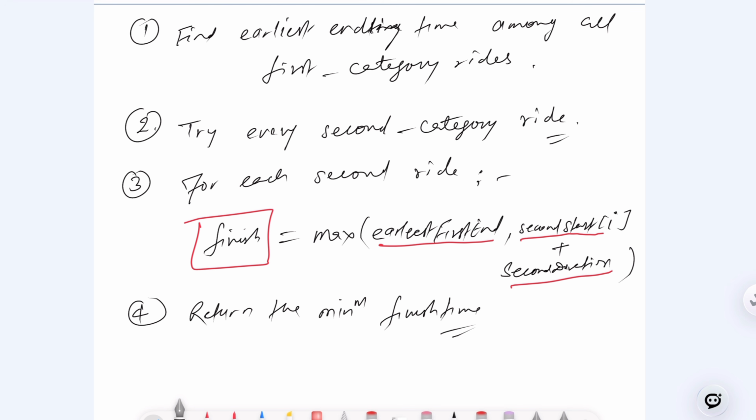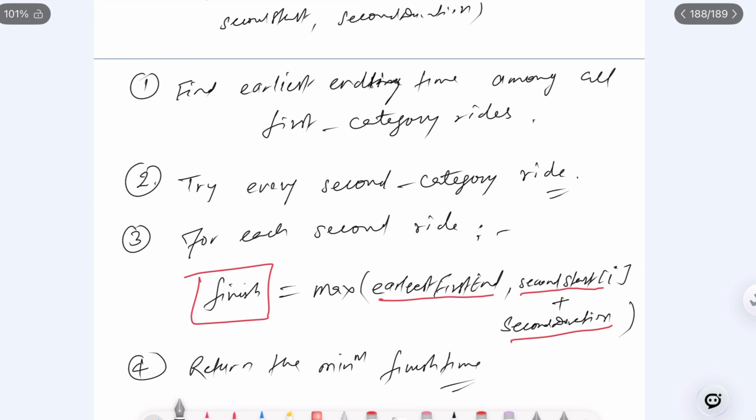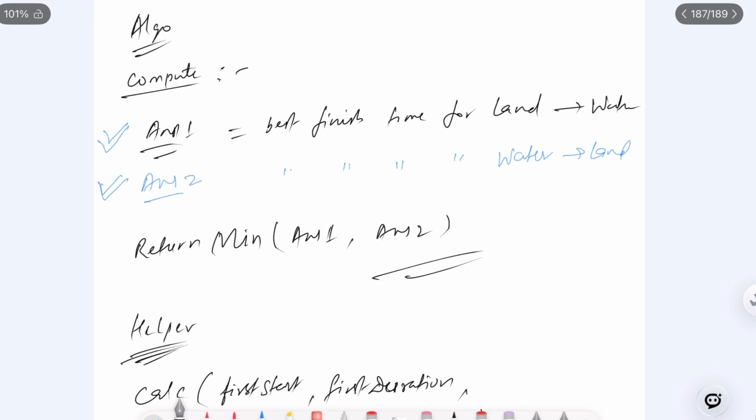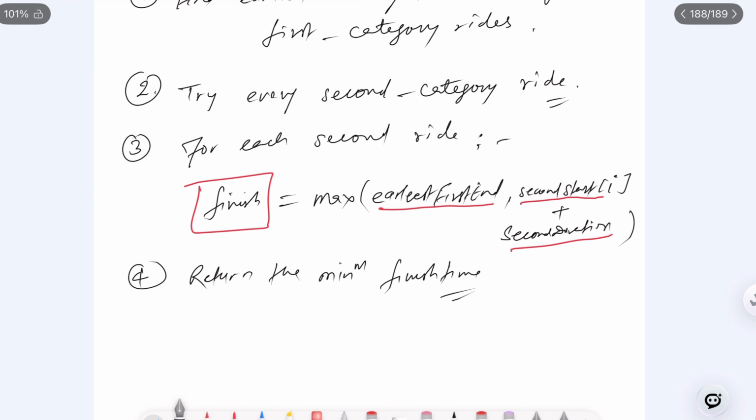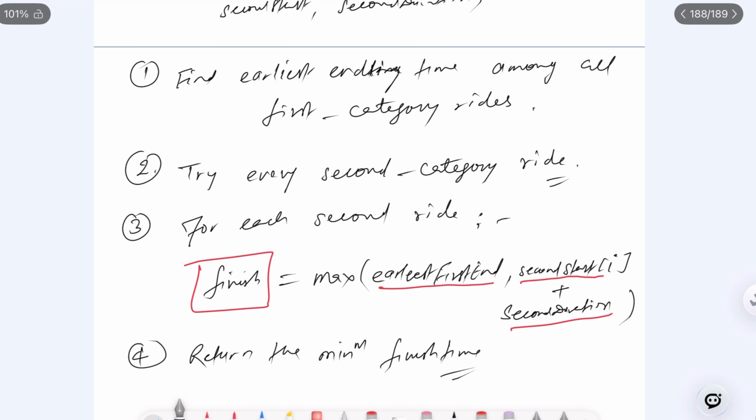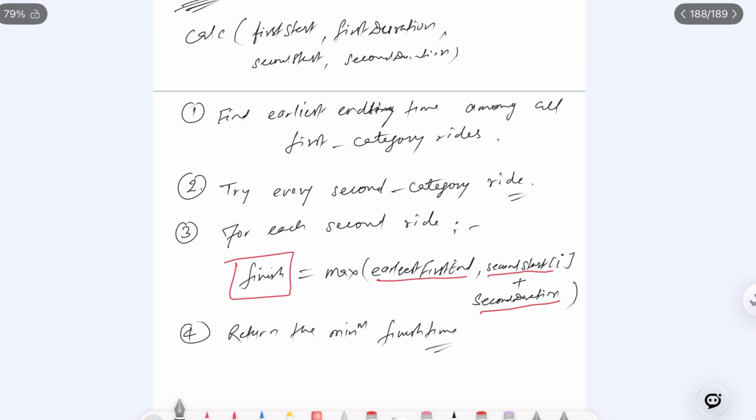So when you return the minimum time, there will be two times we have to compute, so you will get answer 1 and answer 2, and finally before returning you take the minimum between answer 1 and answer 2, right? So this way you can implement it, and you can show your skill. I would suggest that you pause this here and try by yourself. If you're not able to, you can see my Java code.